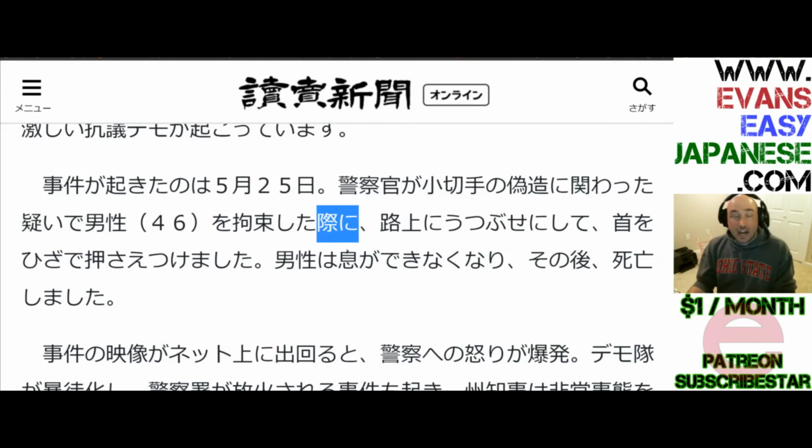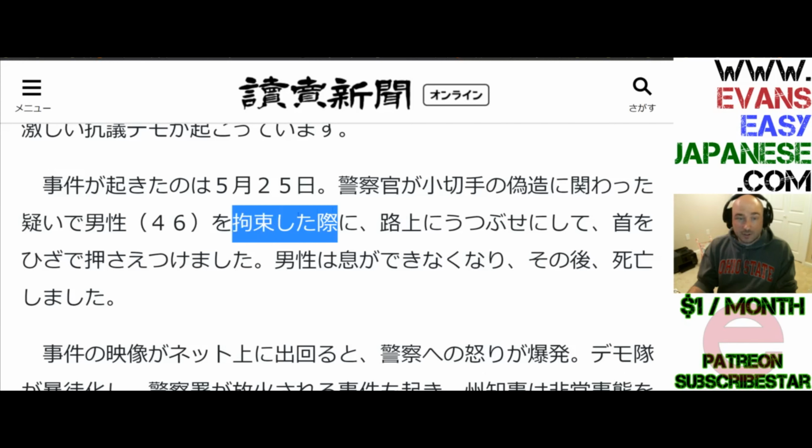Okay, the saini, on the verge of. This literally means like a cliff or on the verge of, the edge of. The noun would normally be giwa, but I believe after a past tense verb like this, it'd be saini. Okay, so right as he was bound, or so when he was bound, it's kind of functioning like at the time that he was bound, when he was bound up.